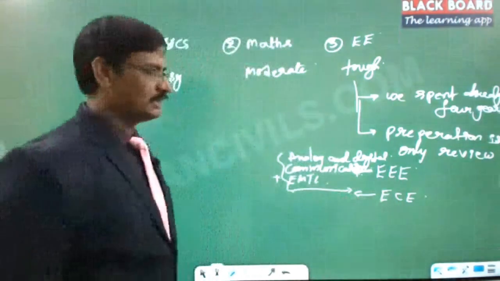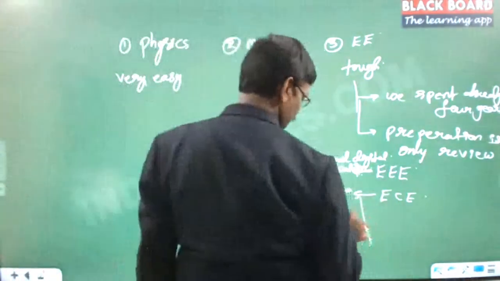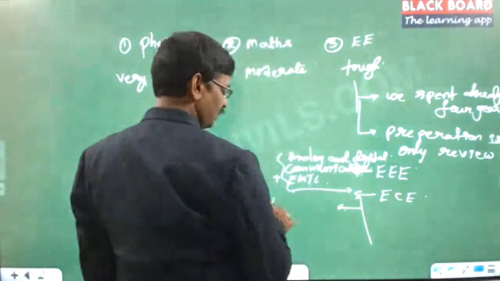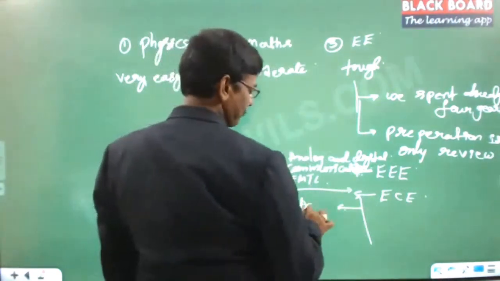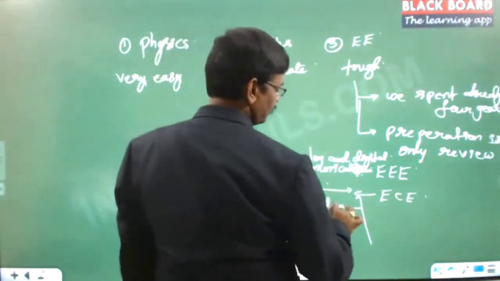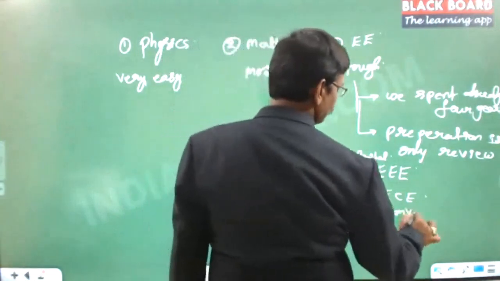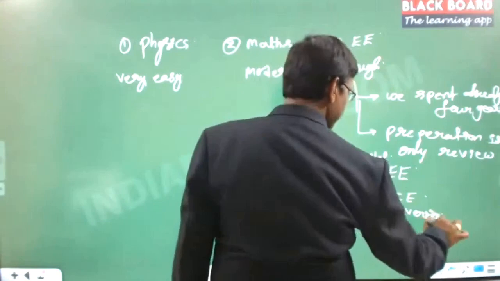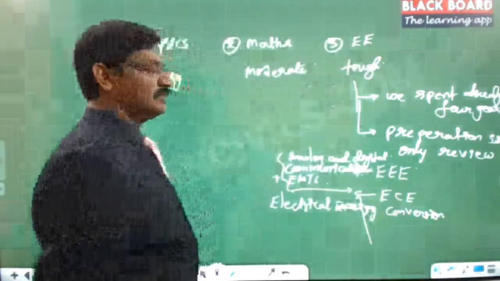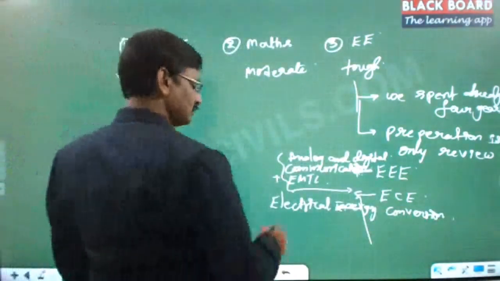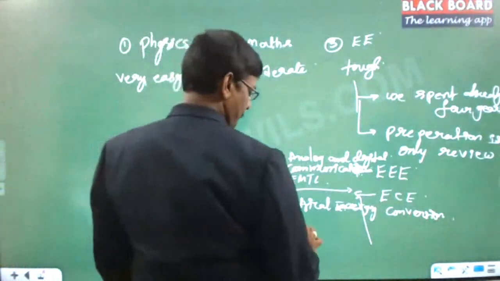But what we need to study extra are some core subjects, that is electrical machines, energy conversion. This is what we call the machines, right? Electrical energy conversion. Another is power systems.